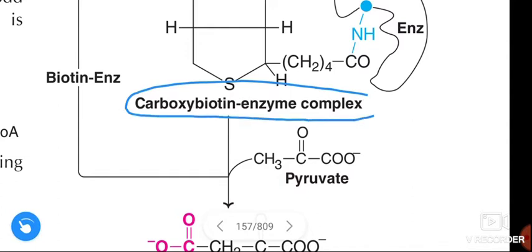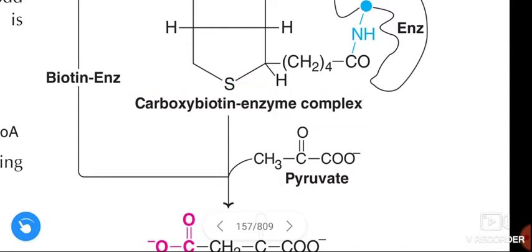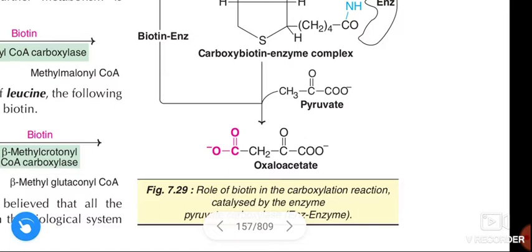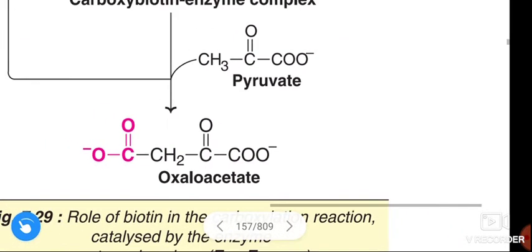This complex is the high energy complex, and it has CO2. This high energy complex hands over the CO2 present in it to pyruvate. We call this a carboxylation reaction, to produce oxaloacetate. That's it.